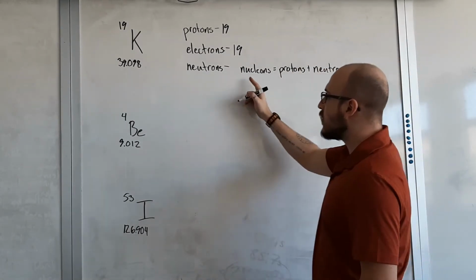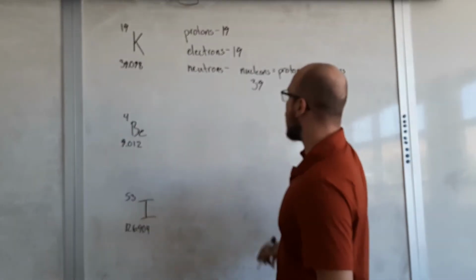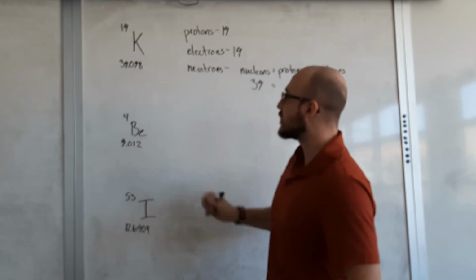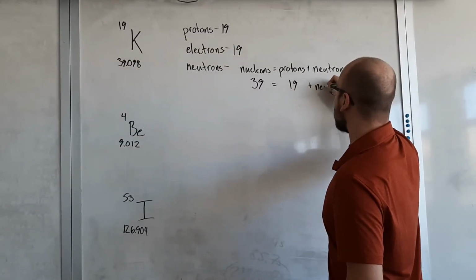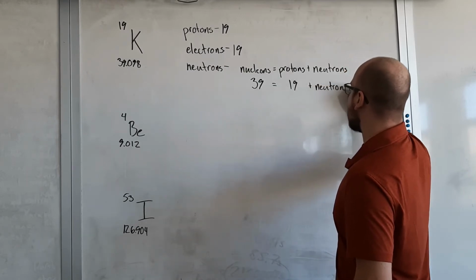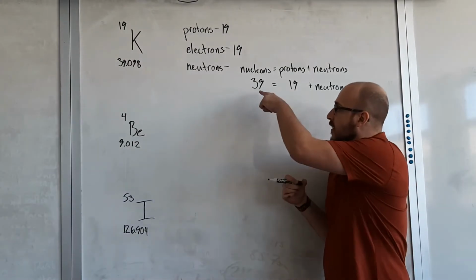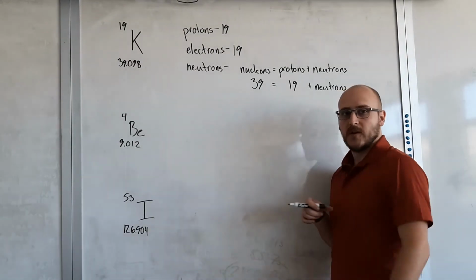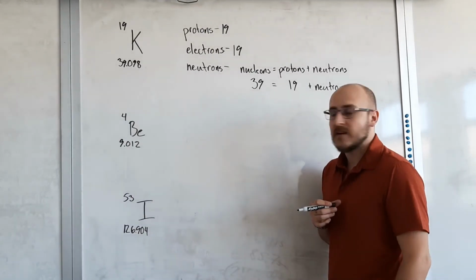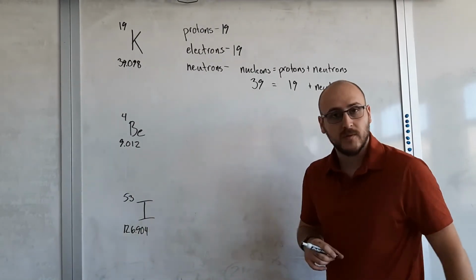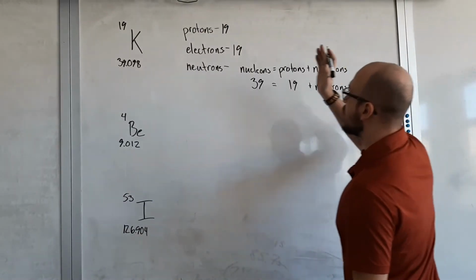The nucleons, that's the 39, that's our atomic mass. Our protons, we already found that, that's 19, plus our number of neutrons. A little bit of algebra: 39 equals 19 plus our neutrons, so to figure out how many neutrons we have, we subtract 19 from both sides. That 19 goes away, and what's 39 minus 19? So this thing has 20 neutrons.